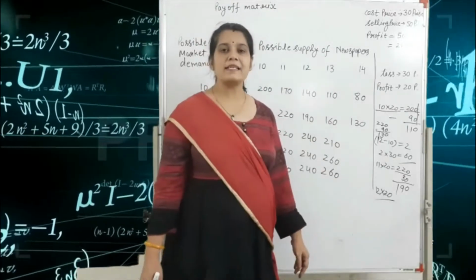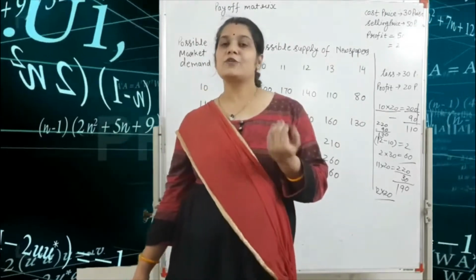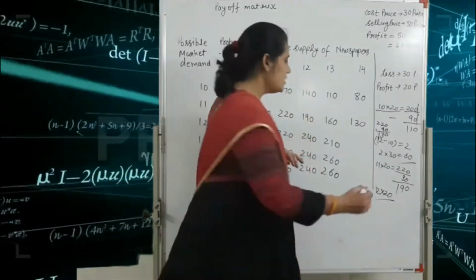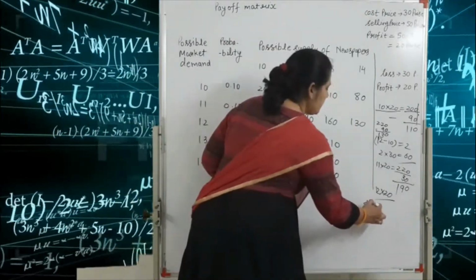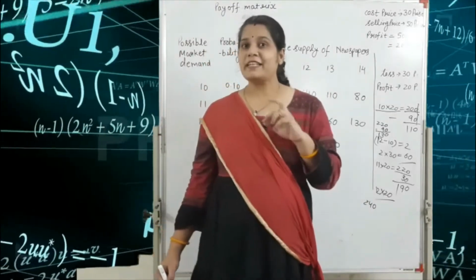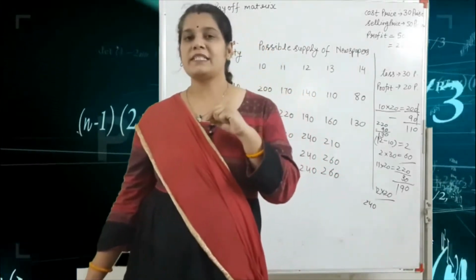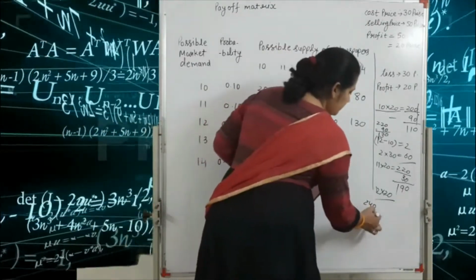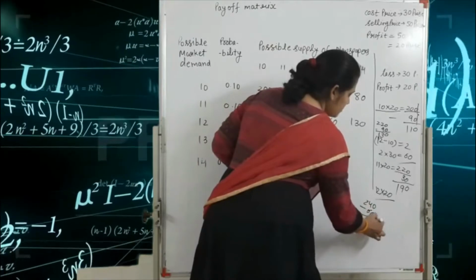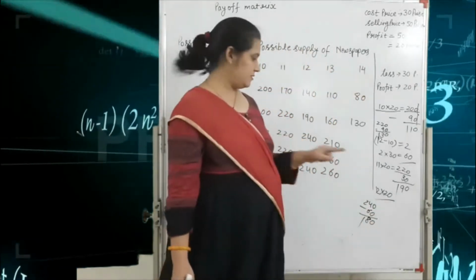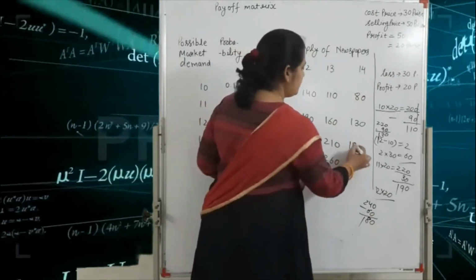So supply is 14 and demand is 12. So total profit is what? 12 into 20, that means 240. So profit is 240, but 2 copies are remaining. So the cost price per remaining copy is 30 paisa. So 2 into 30, that means 60. So we write here 60. So value is what? 180. So we write here 180.